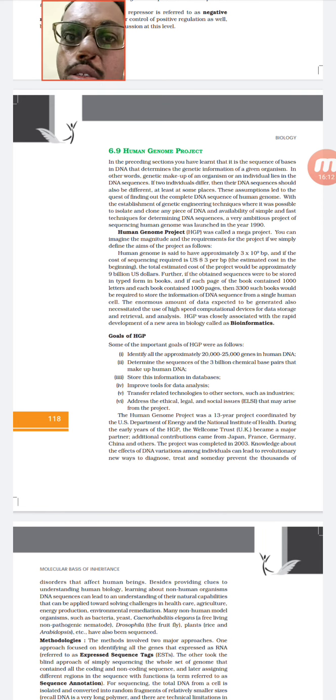And the next one is to store this information as a database. Database means each and every person has a unique DNA sequence, so it will be given to you in the form of a pen drive or something. That means in future if anybody has a medical problem, the doctors can use your DNA to study it. Then it is used to solve legal issues and ethical issues. So this is one of the main things they have used.